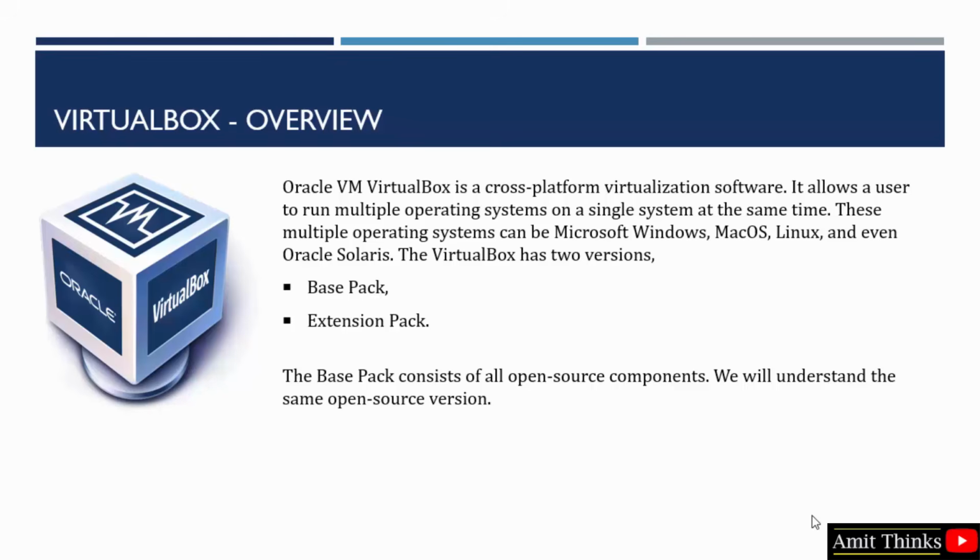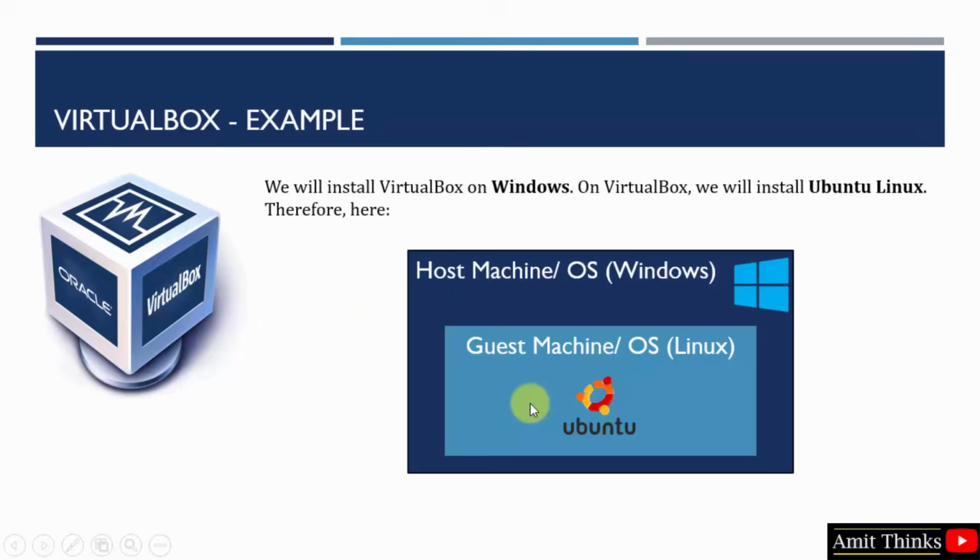VirtualBox has two versions, base pack and extension pack. We will be using the base pack, which is free and open source. We have a Windows system right now, so that is known as the host machine, because it will be hosting all the other operating systems using VirtualBox. So we'll be installing VirtualBox on our Windows system, that will be the host machine, and within VirtualBox, we'll be installing Ubuntu Linux, that is our guest machine.